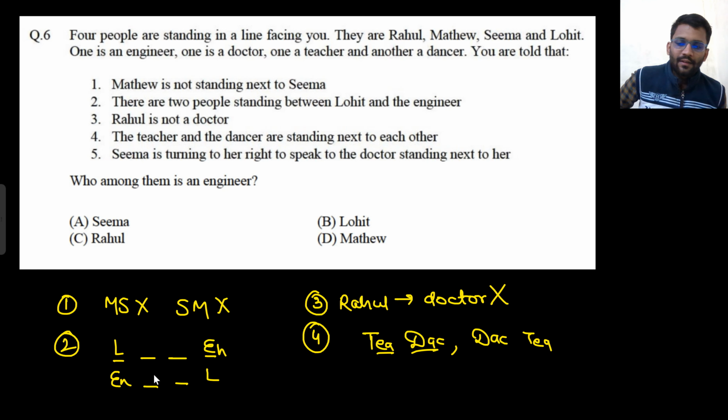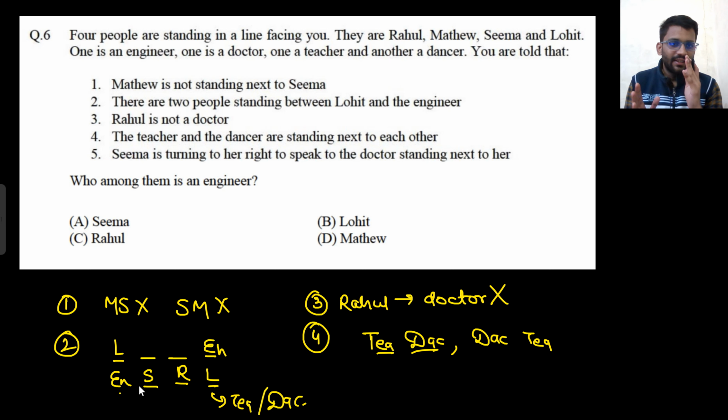So, look, if teacher and dancer had been here, if I am saying that this is engineer, Lohit is teacher or dancer. If I am saying Lohit is teacher or dancer, then what is being said? Seema is turning to her right to speak to the doctor standing next to her. Now, 2 guys are left, Seema and Rahul.